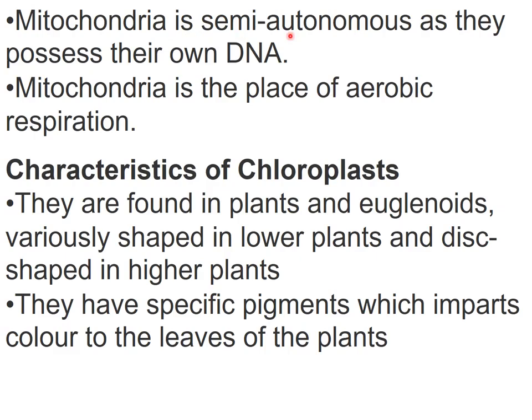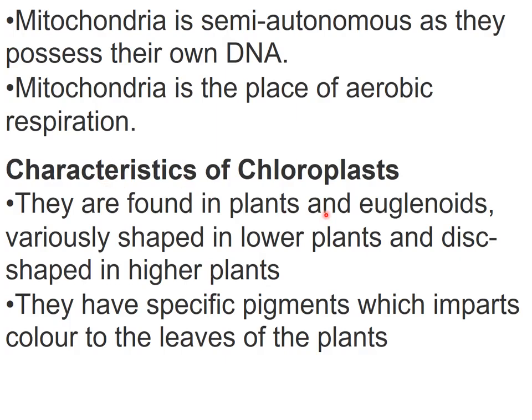Semi-autonomous means it has its own control, because its DNA has information for the formation of proteins for mitochondria, which can control its function. Next, mitochondria is the place of aerobic respiration, so ATP production takes place here.